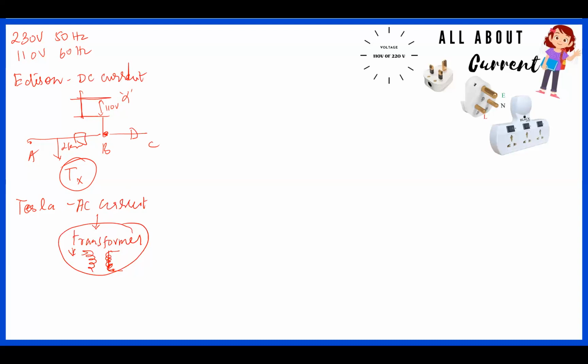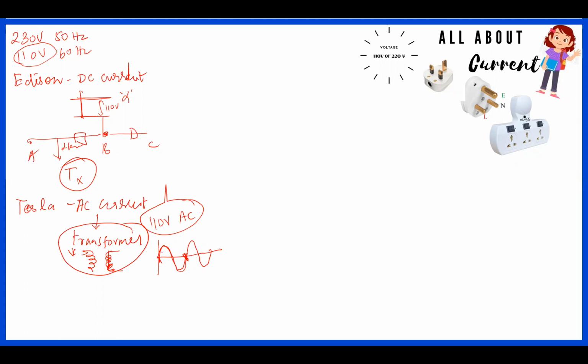Since at that time the voltage standard was 110 volt, Tesla also proposed to start with a 110-volt AC system. The AC system is alternating in nature, right? Frequency of 50 hertz or 60 hertz means how much time it will take for an alternating current to finish one cycle.